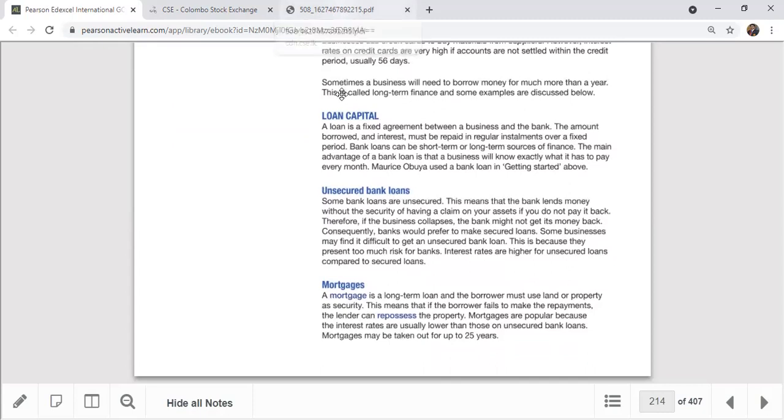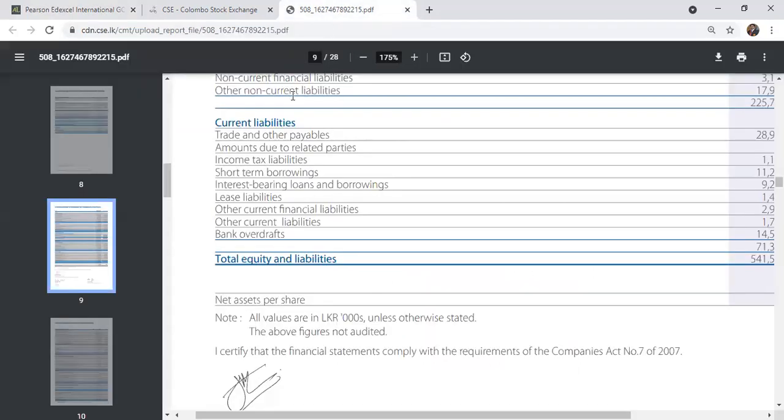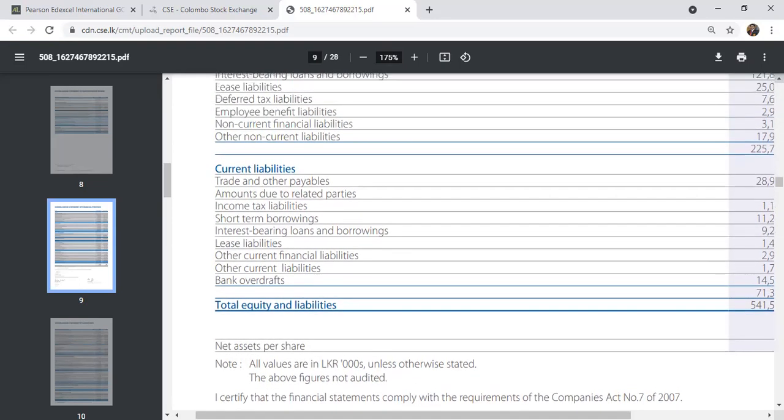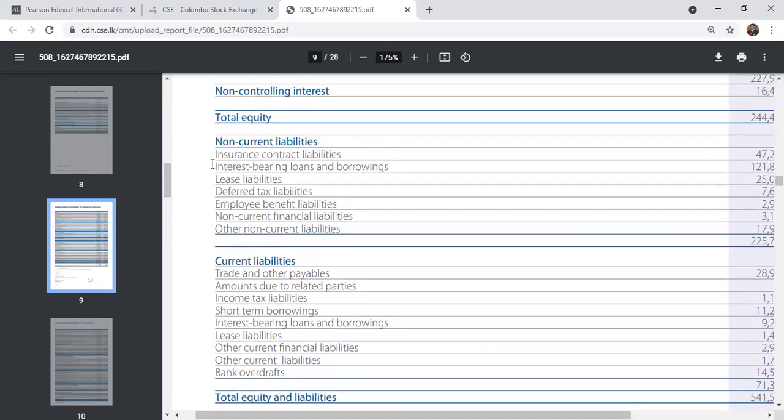Every company has loan capital. It can be short term or long term. Loans you can see here under current liabilities. We can find interest bearing loans and borrowings, like short term loans, that you have to pay within 12 months. And if you go to the non-current liability section, we also have interest bearing loans and borrowings, the same item.